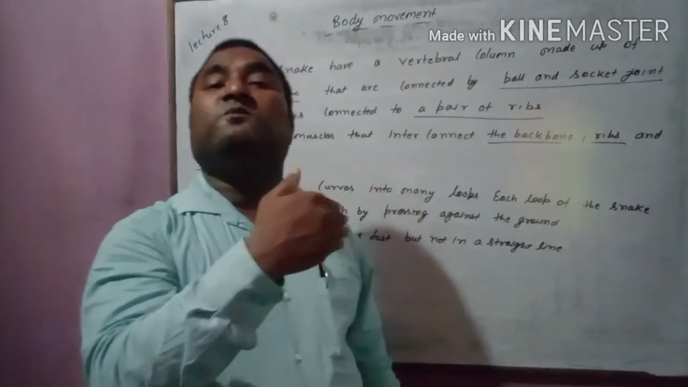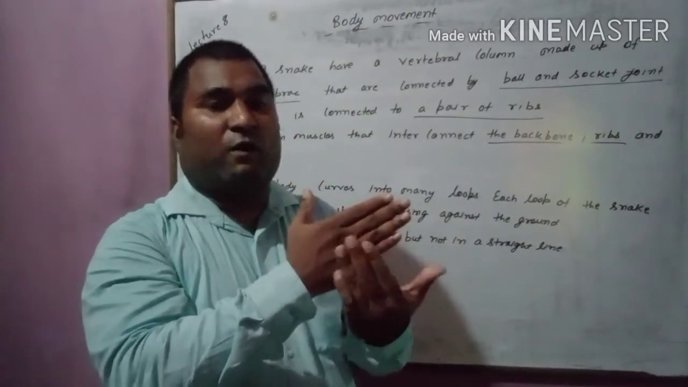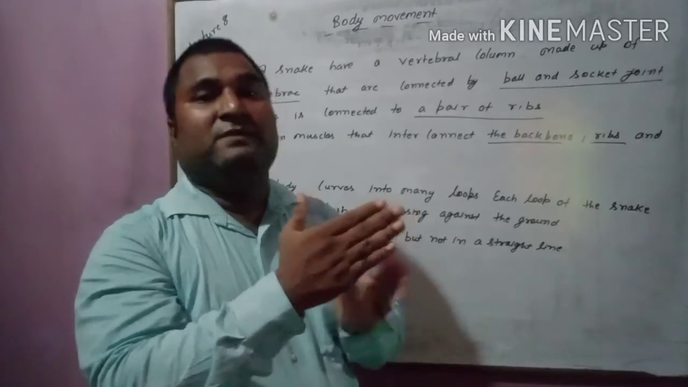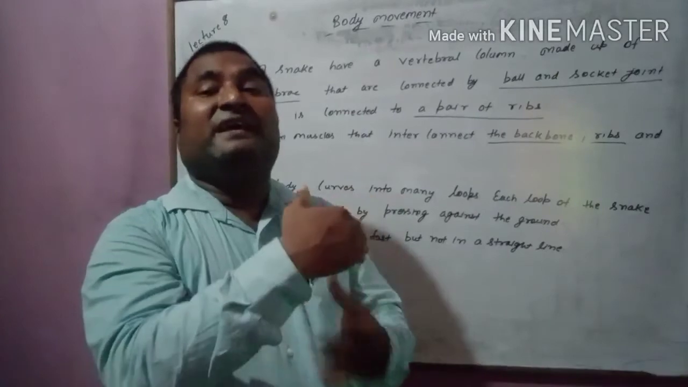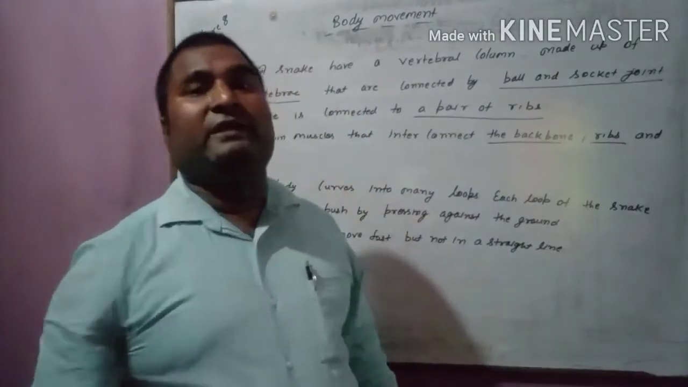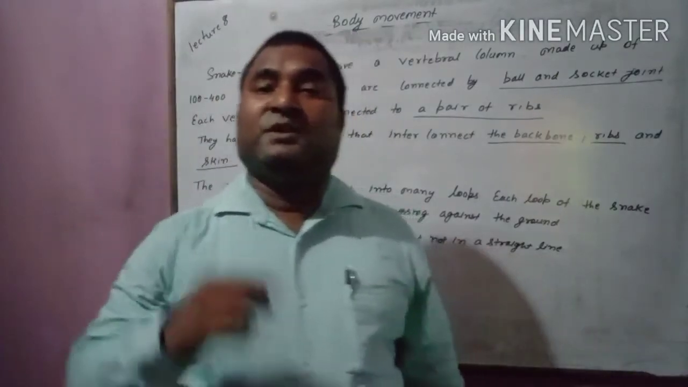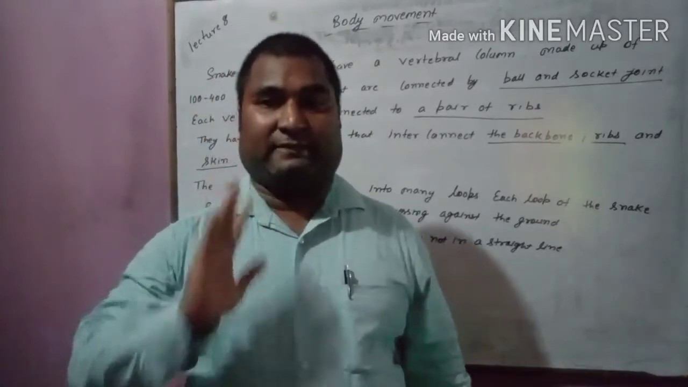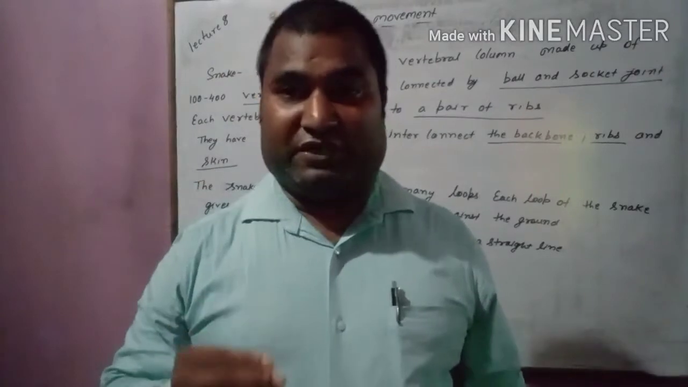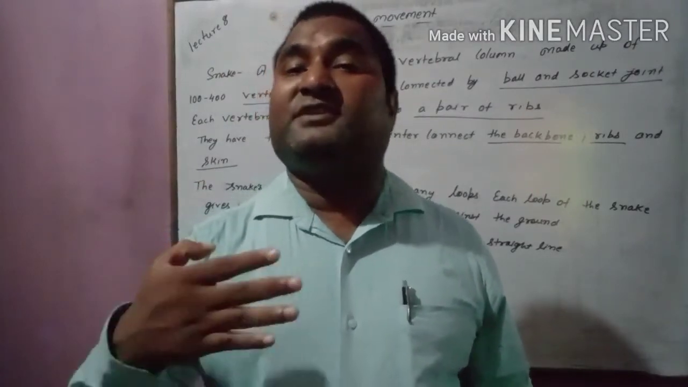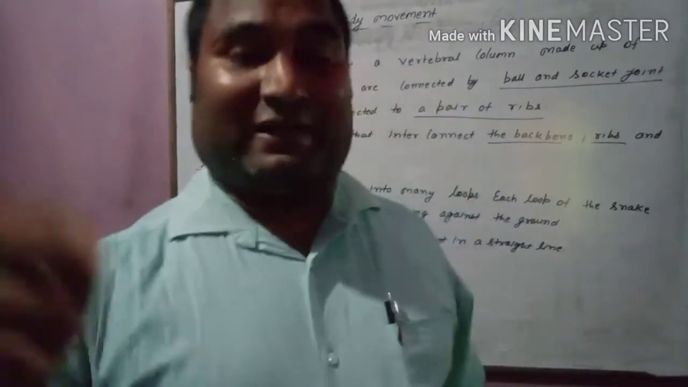So continuous movement means contraction of this muscle and this muscle, means continuous working of these two muscles together creates a wave-like movement that helps fish to swim in water. Okay, so these are the antagonistic pair of muscles that help fish to swim in the water.